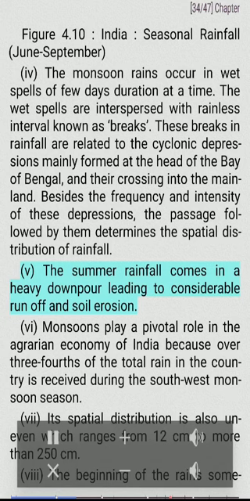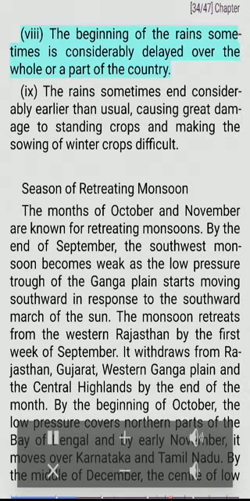Five, the summer rainfall comes in a heavy downpour leading to considerable runoff and soil erosion. Six, monsoons play a pivotal role in the agrarian economy of India because over three-fourths of the total rain in the country is received during the southwest monsoon season. Seven, its spatial distribution is also uneven, which ranges from 12 centimeters to more than 250 centimeters.